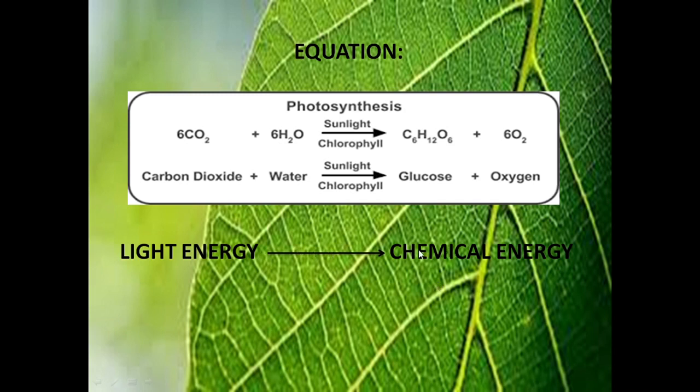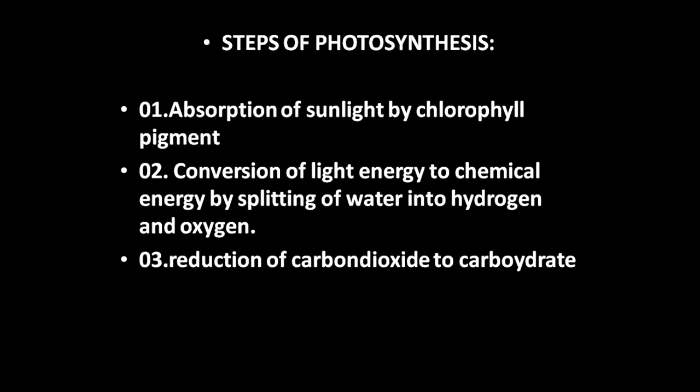And how is this process occurring? That also we'll see. So what are the steps of photosynthesis? The first step of photosynthesis is the absorption of sunlight by chlorophyll pigment. In the previous slide, when we saw the chemical equation, we saw that sunlight is very important, and that photosynthesis will occur only in the presence of sunlight using the chlorophyll pigment. Now you know why plants need chlorophyll pigment: they need sunlight for photosynthesis. Who will absorb the sunlight for plants? The chlorophyll pigment will absorb sunlight for the photosynthesis process to take place.